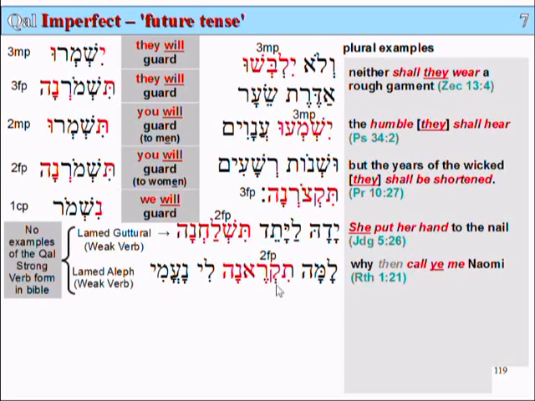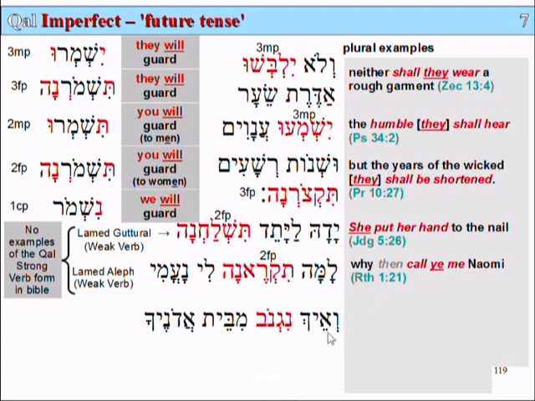Again, this word kara is a weak verb. And again, we'll discuss weak verbs in lesson 8, but it changes the vowels here. So it's not quite the same looking vowels as here or here. So that's why, because it's a weak verb. We'll discuss that later. Alright, next example.